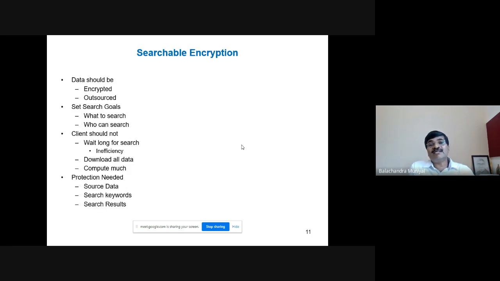Actually, what should searchable encryption schemes do? Data should be encrypted and then outsourced by the client. The client has to set search goals, such as what to search and who can search. Also, the client should not wait long for search.